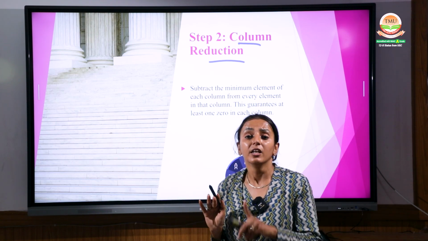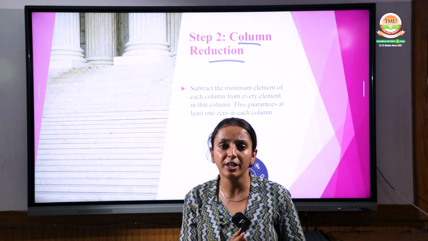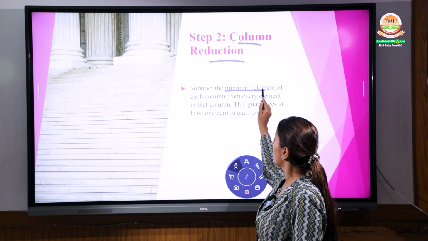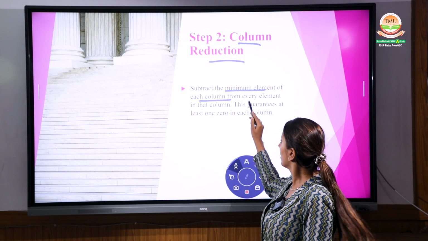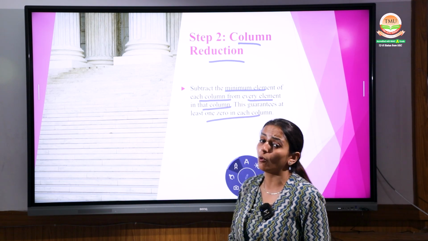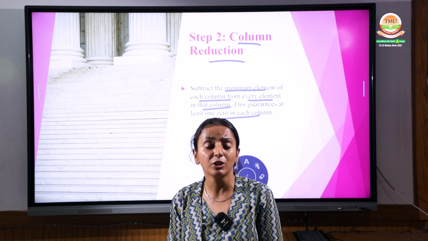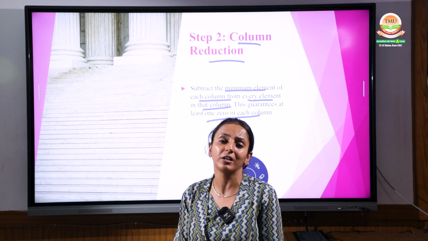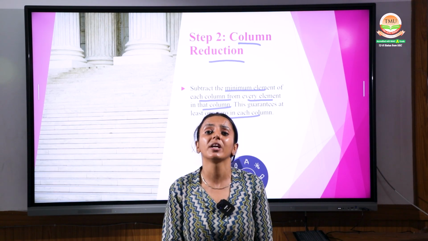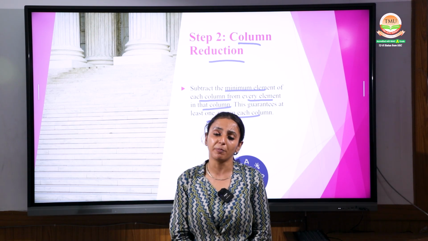Remember, the first step is row reduction and the second is column reduction. Subtract the minimum element of each column from every element in that column, and there should be at least one 0 in each column. Is it compulsory to have one 0 in each column? Definitely. When you select that smallest element, the next element will definitely come up 0 after it is subtracted.